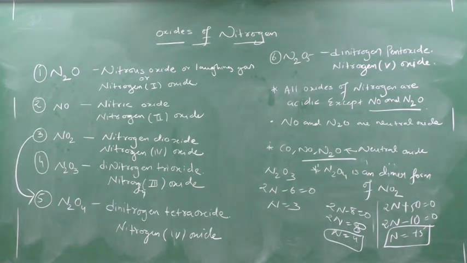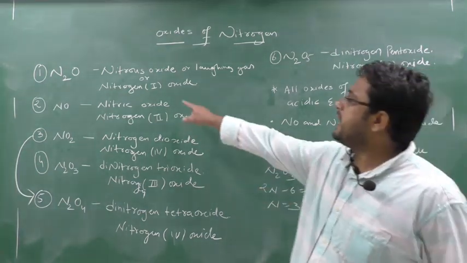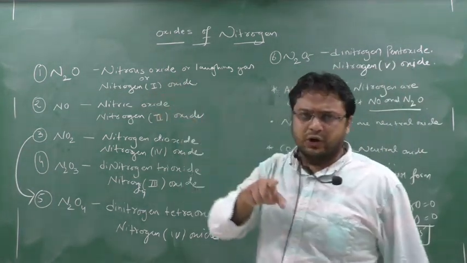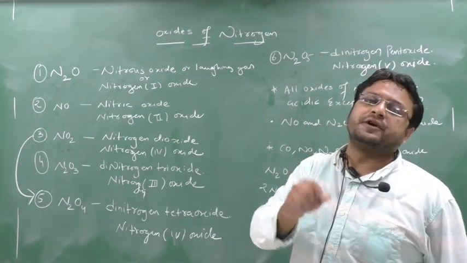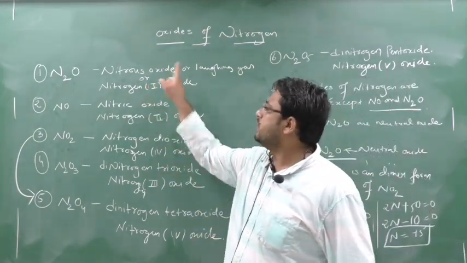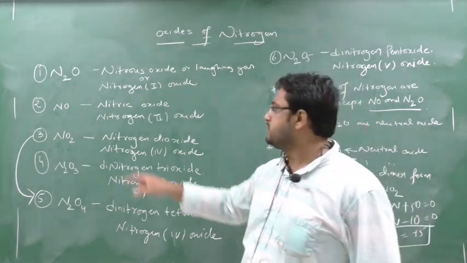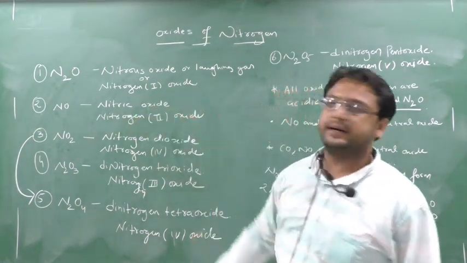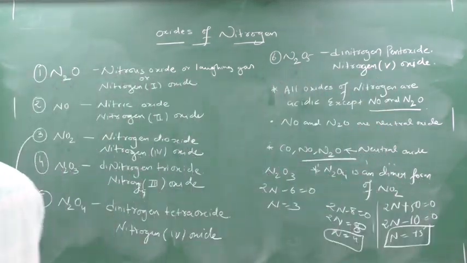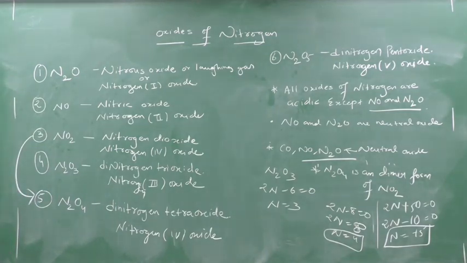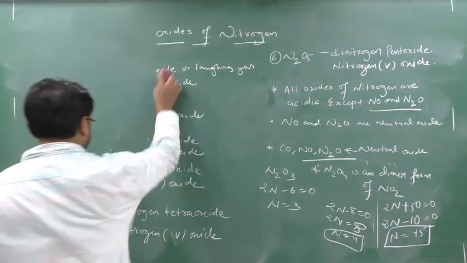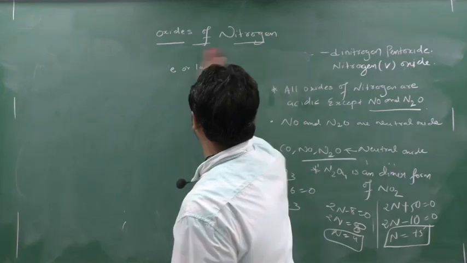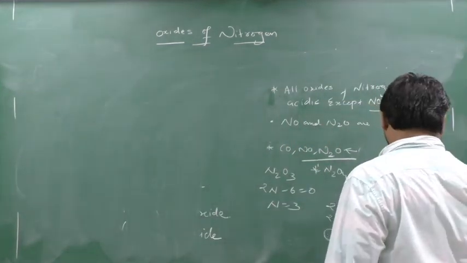Clear? See, remember this N2O is known as nitrous oxide. Why nitrous oxide? I told you, for the lower oxidation number you have to give the suffix OUS. So this is nitrous oxide, and for the higher oxidation number you have to give the suffix IC. So this is nitric oxide. Clear? Write down. So copied. Okay. Now we'll go one by one with the preparation. So write down preparation.